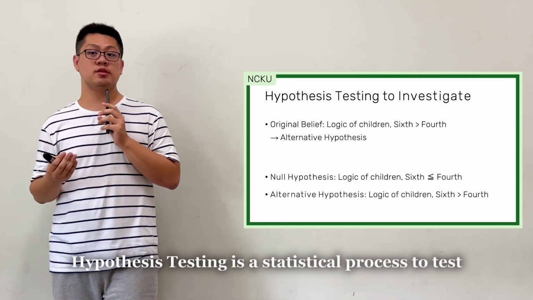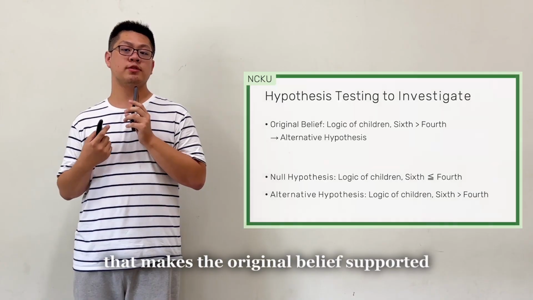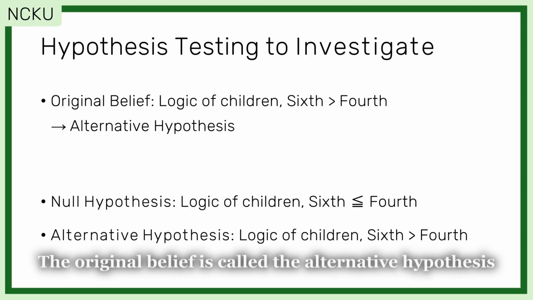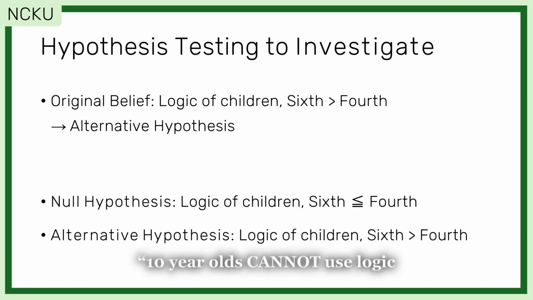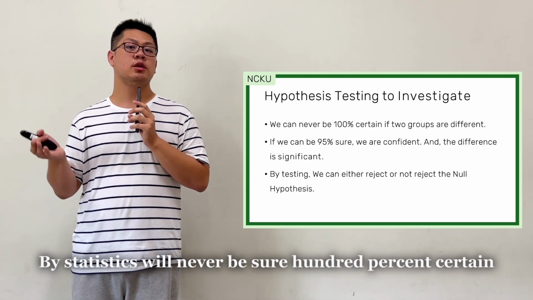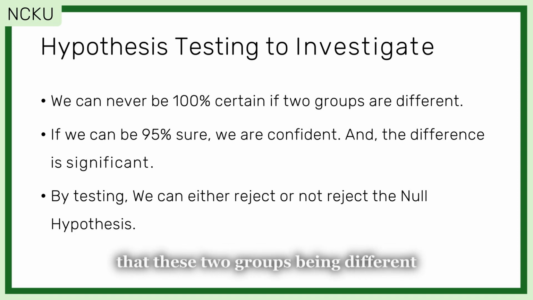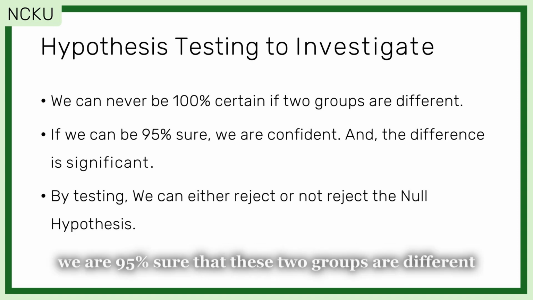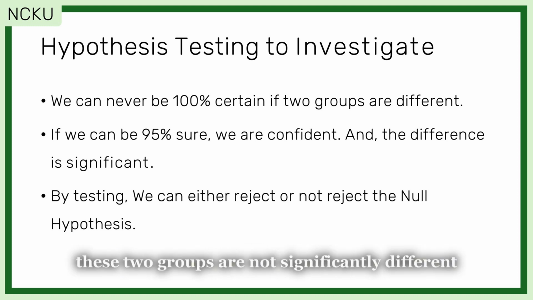Hypothesis testing is a statistical process to test if we can reject the null hypothesis. That makes the original belief supported. The original belief is called the alternative hypothesis. In this case, the alternative hypothesis is that 10-year-olds cannot use logic as well as 12-year-olds. By statistics, we'll never be 100% certain if the two groups are the same or different. Our results will tell us the probability that these two groups are different. In psychology, if we're 95% sure that these two groups are different, we are confident that they are different. Otherwise, we will say that these two groups are not significantly different.